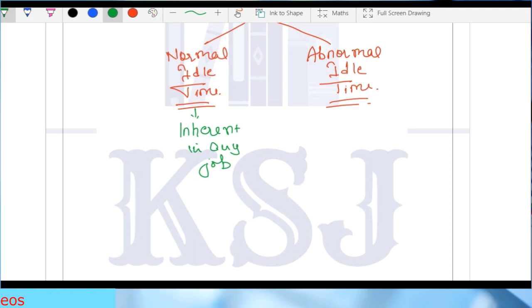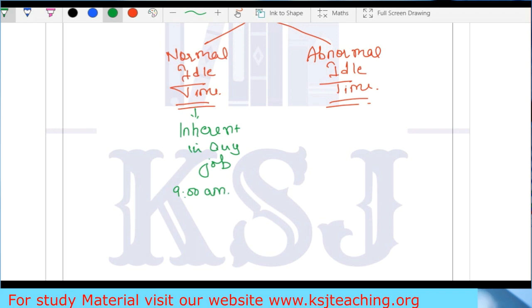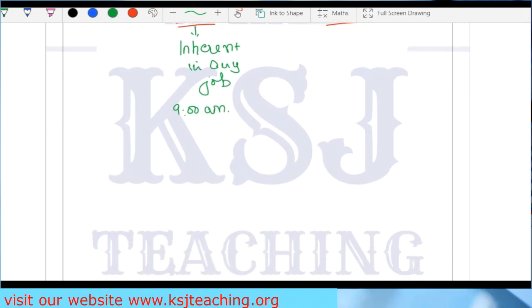This is the normal idle time, right? Which is inherent in any job. You can't do anything about it, sir. Say the worker enters the factory at 9 a.m. Now he will not immediately start the work at 9 a.m. He is entering the gate at 9 a.m., but that doesn't mean that he's starting the job at 9 a.m.